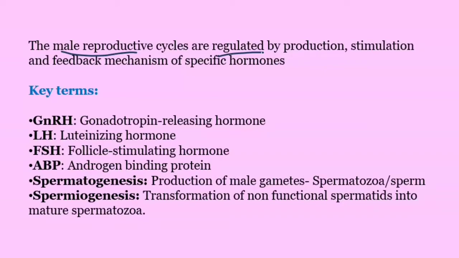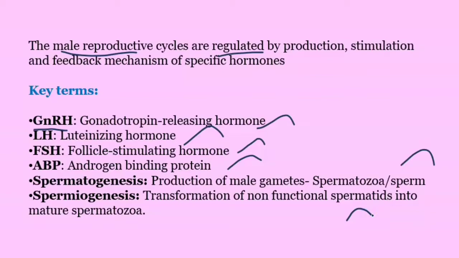Before getting into detail, we need to learn certain key terms. For example, GnRH stands for gonadotrophin releasing hormone. LH stands for luteinizing hormone. FSH stands for follicle stimulating hormone. ABP is androgen binding protein. And the term spermatogenesis means production of male gametes or sperm, and spermiogenesis means the transformation of non-functional spermatids into mature spermatozoa or sperm.